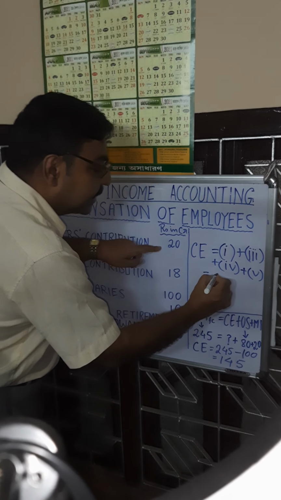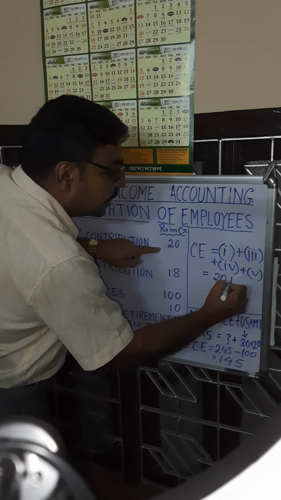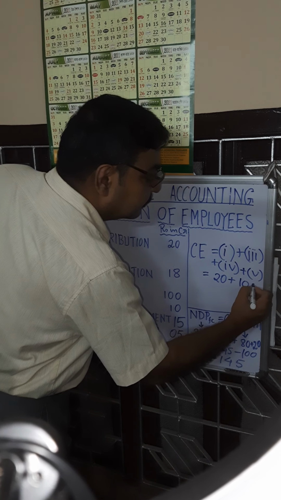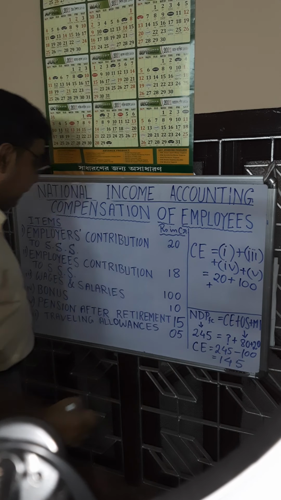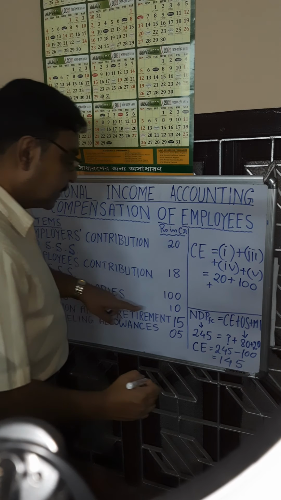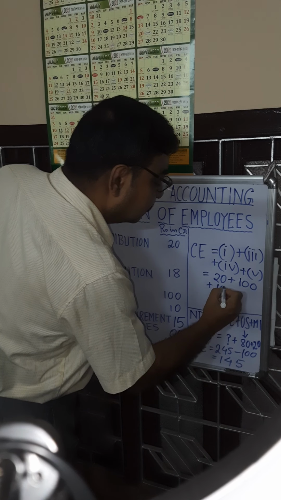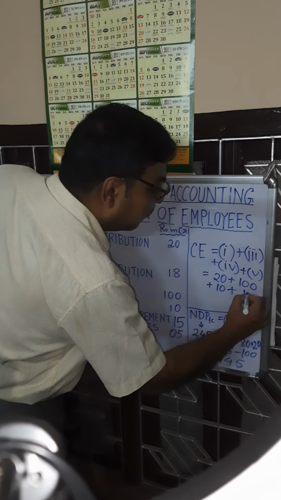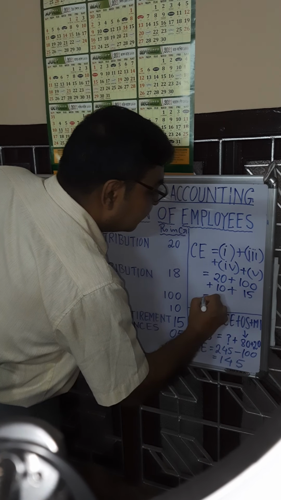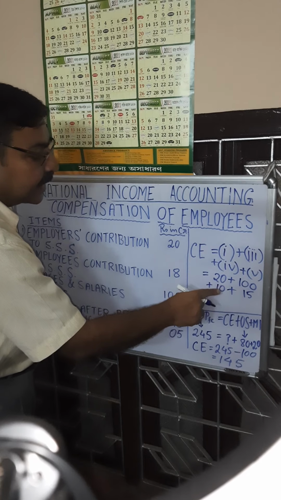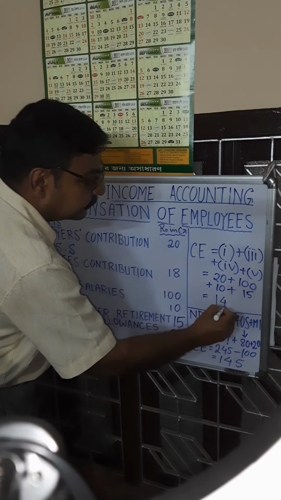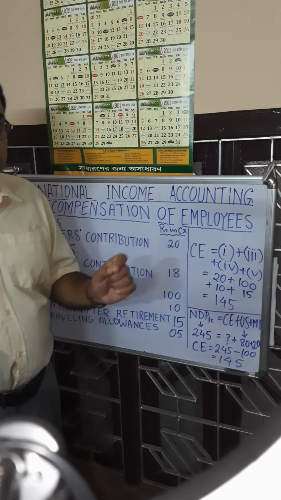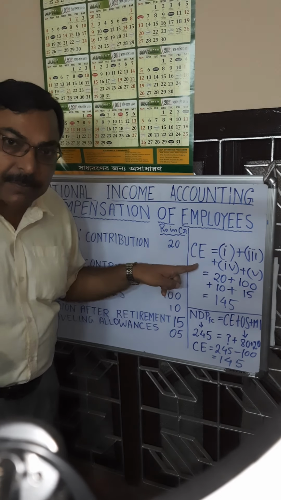Item number 1, employer's contribution, is 20, wages and salaries 100, bonus 10, pension after retirement 15. So the total is 120, 130, 145. In this way, by adding the required components by the additive method, we can get compensation of employees.